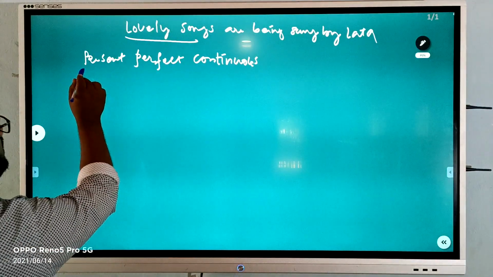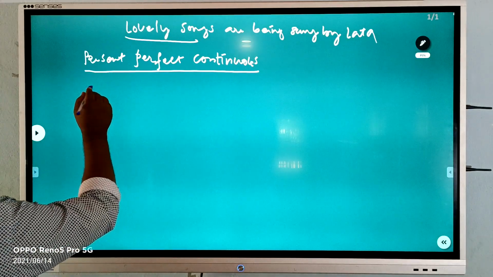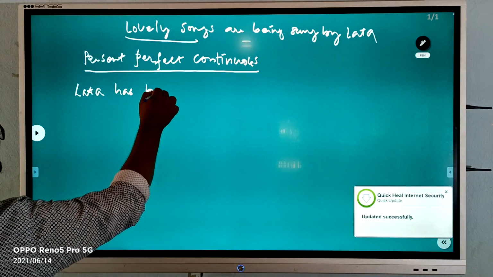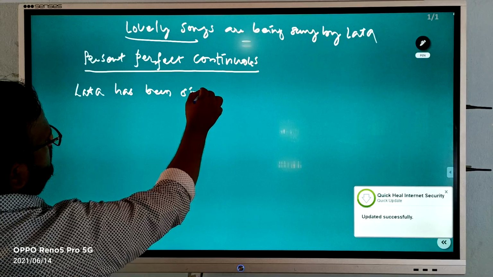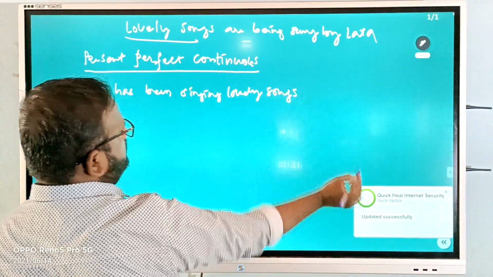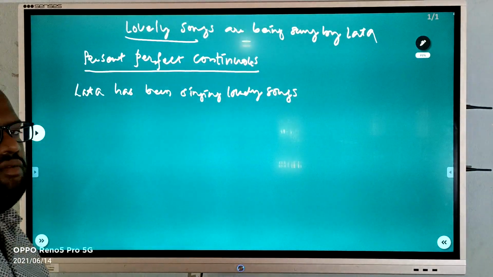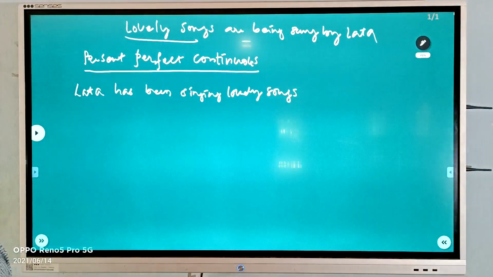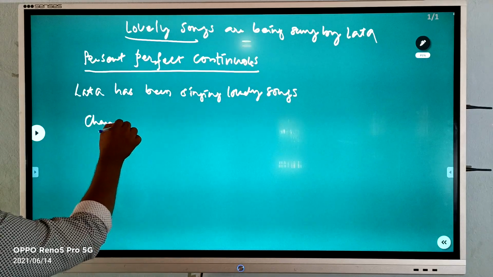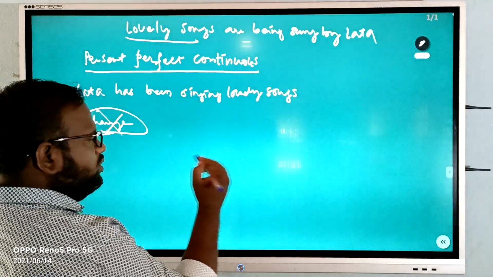Present perfect continuous tense. We'll go with the same example. Lata has been singing lovely songs. Whether this sentence will change or not? As per the rule, definitely this sentence will not change. Why will it not change? Because of two reasons.